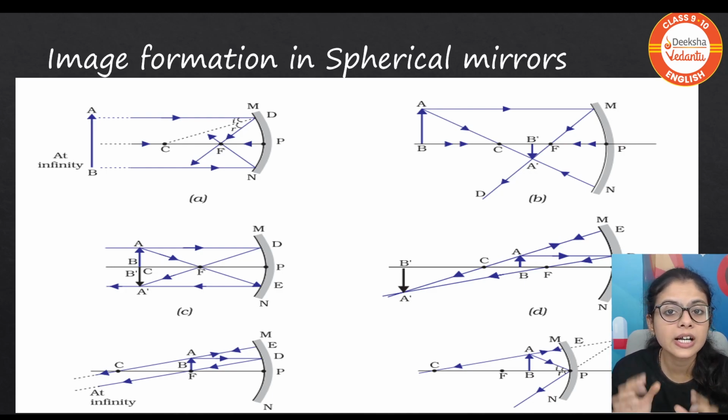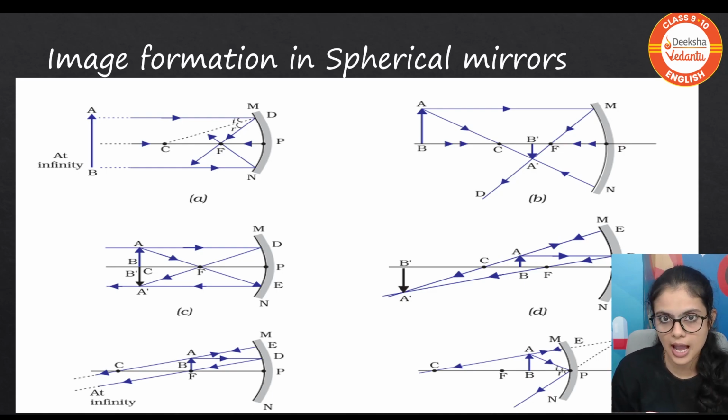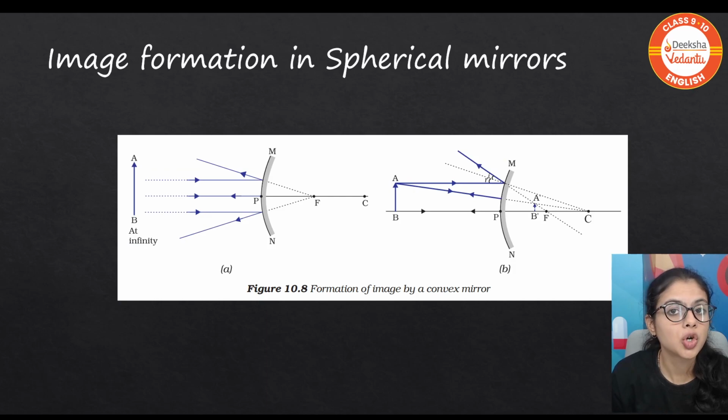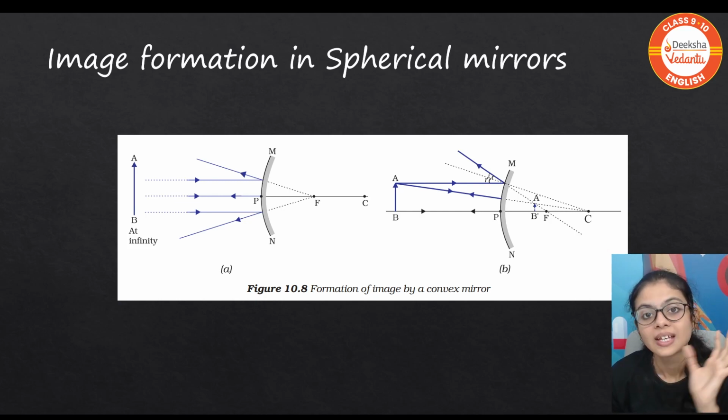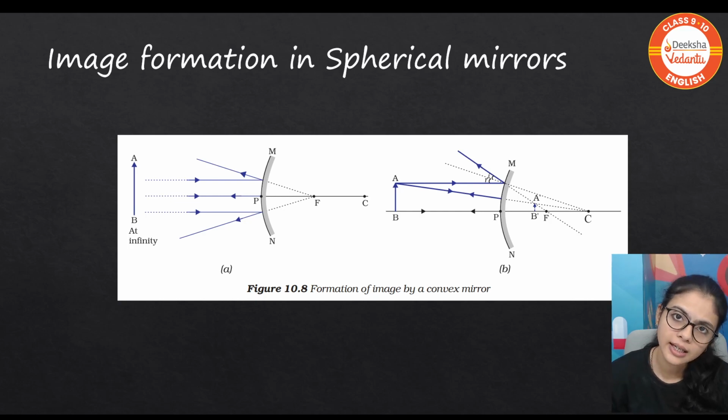So hence here at the last condition, we will be getting a virtual image and the size is enlarged. Moving forward, convex mirror. Convex mirror is a diverging mirror. Hence you cannot find any real image over here. The image formed by a convex mirror is always virtual.